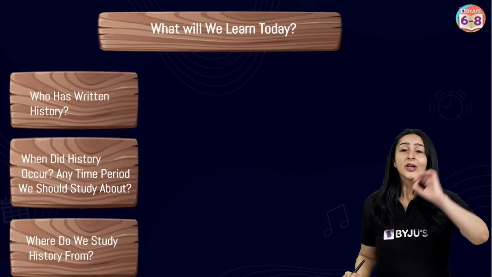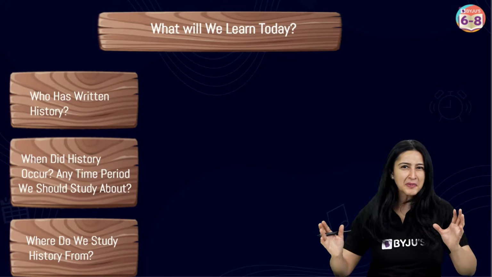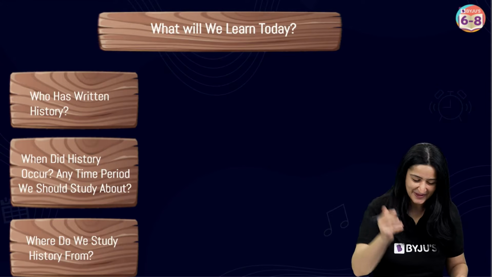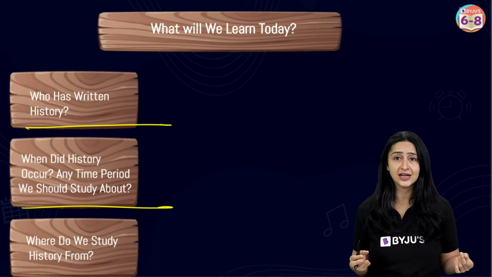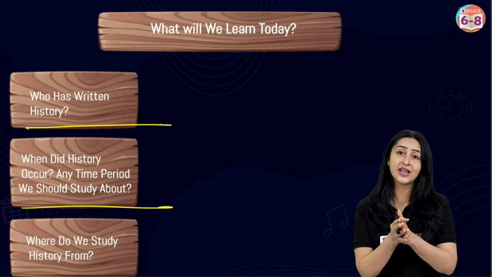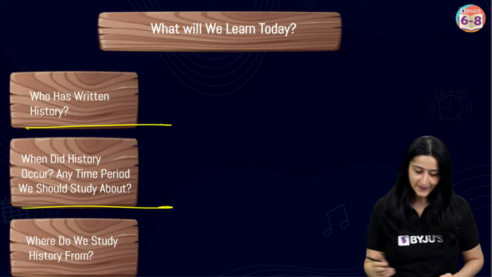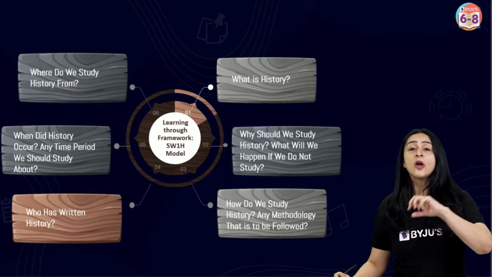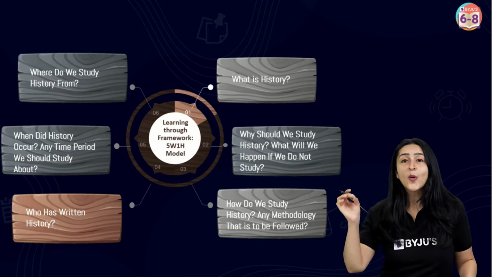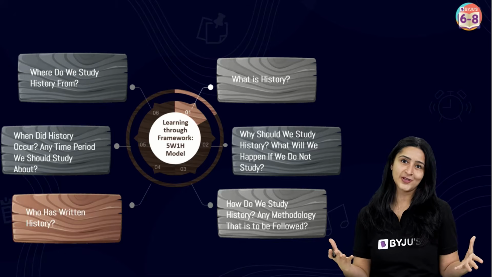Okay, so today we will be learning the other 3W questions from the 5W1H formula. That is, we will be talking about who has written history, when did history occur, and is there any particular time period that we should study about or focus on. And we will also be studying where do we study history from. So let's start with our fourth question, which is who has written history, or in other words, who does the periodization of history, right? So you tell me, what do you think?